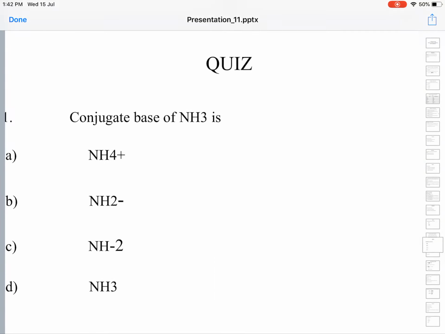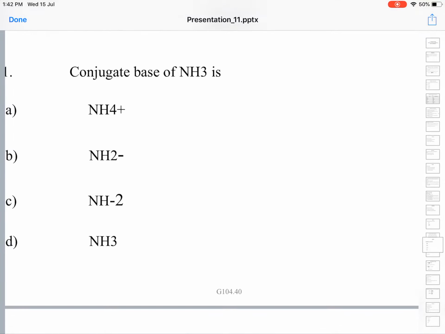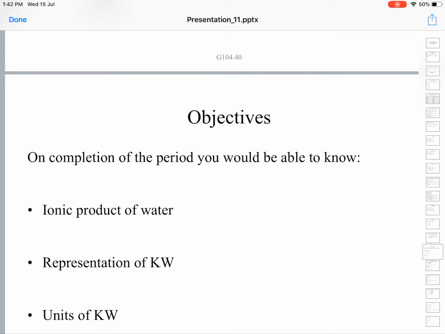Conjugate base of NH3 is... The conjugate base of NH3: if NH3 accepts a proton, it turns into a conjugate acid, not a base. The conjugate base of NH3 means NH3 should act as an acid, so it must lose a proton. When NH3 loses a proton, it turns into NH2 minus, the amide ion. That is B, the answer. The conjugate base of NH3 is the amide ion, that is NH2 minus.